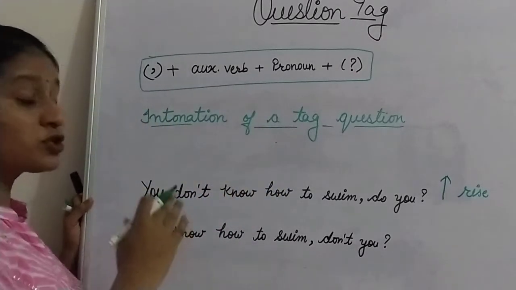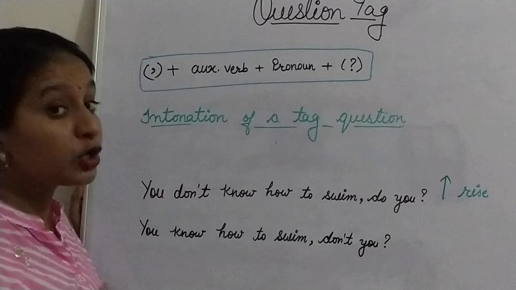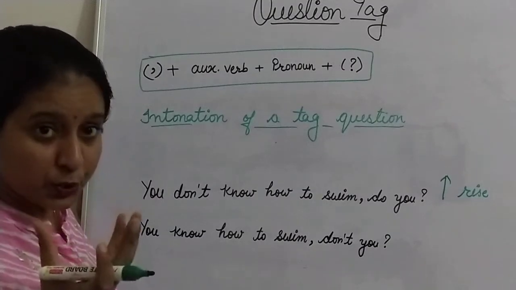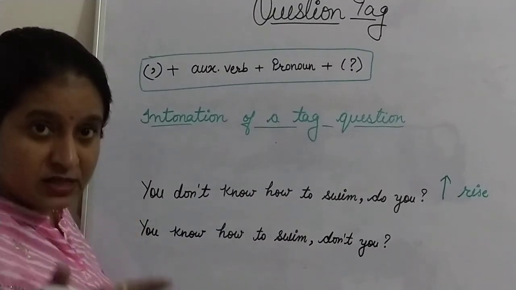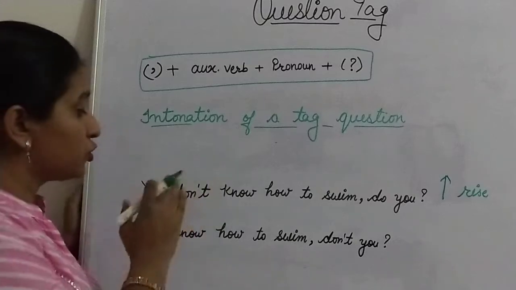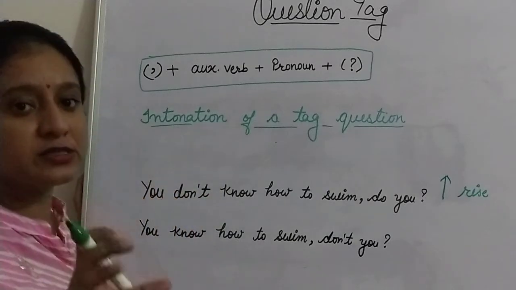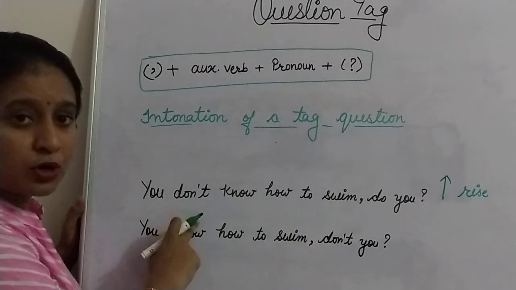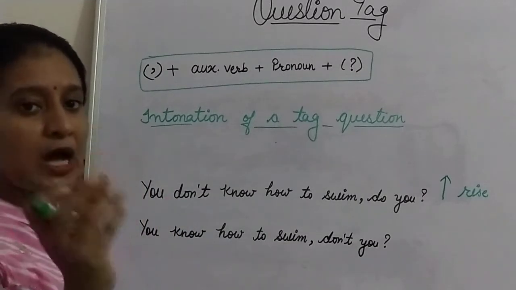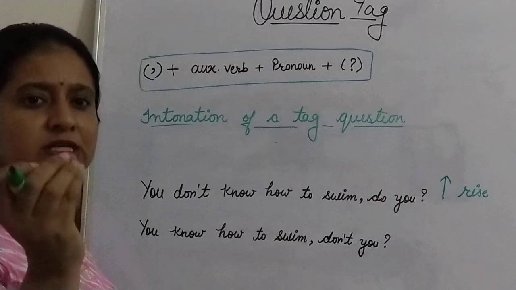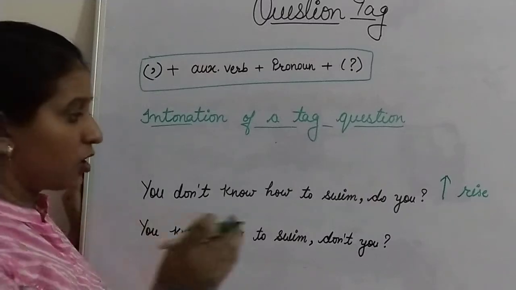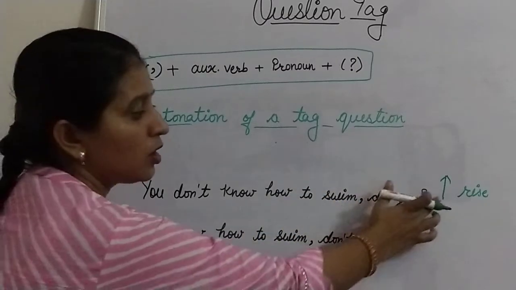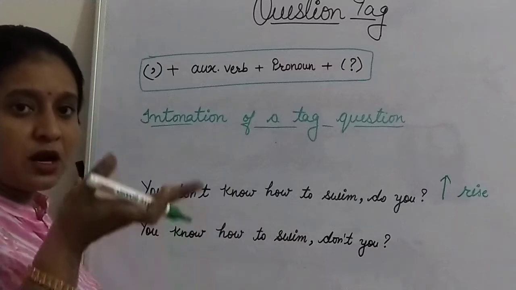You don't know how to swim, do you? Here, "do you" means I am raising my voice. That means you want to seek the answer from the listener. That means I am not sure that you know swimming, I just want to confirm it with the listener. So my voice is in rise.